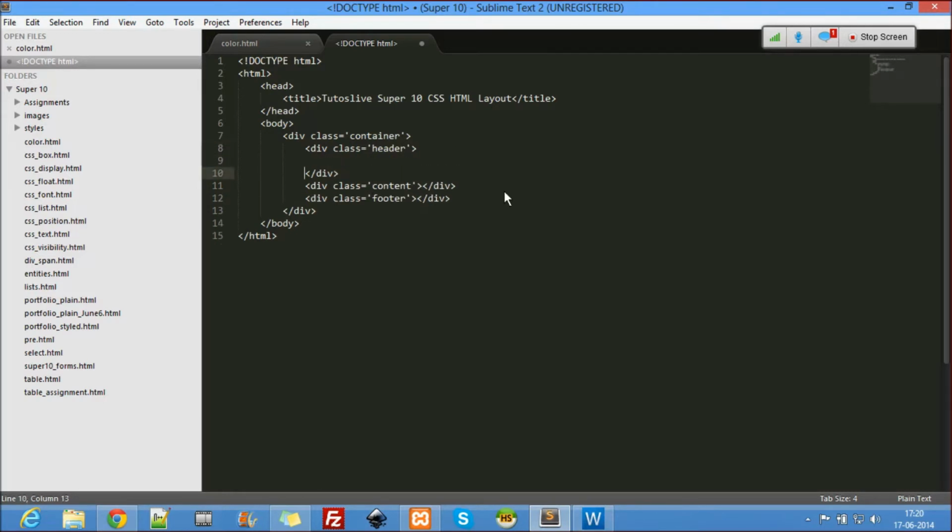So inside header, let me put another div. I told you, everything you write inside an HTML page, always wrap that inside a div. So here a href equal to hash. As of now we use hash because we don't have any links there. Okay, let us save from here.